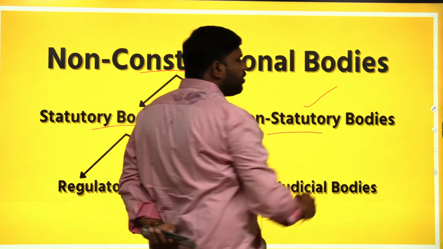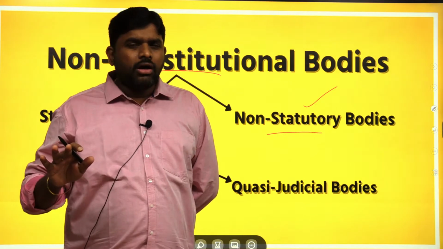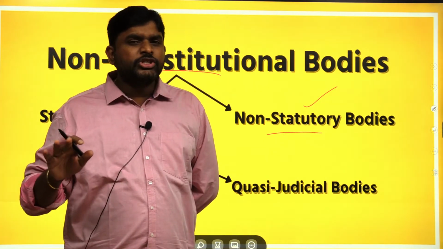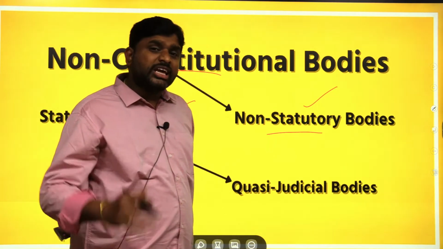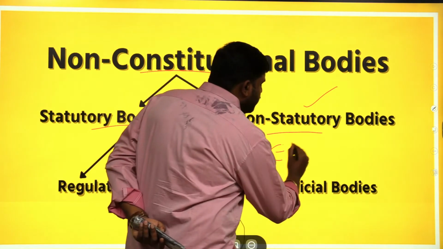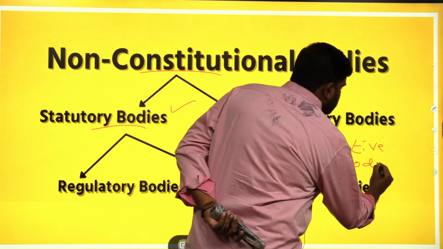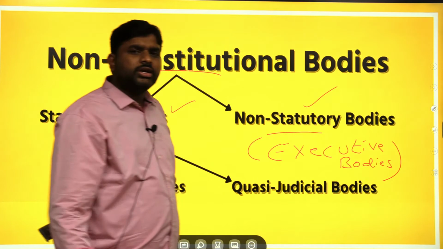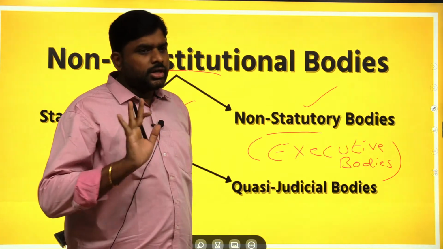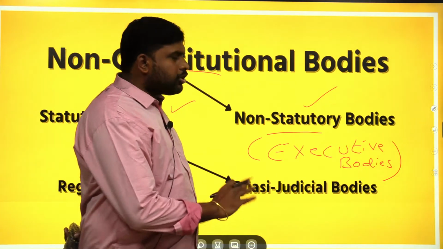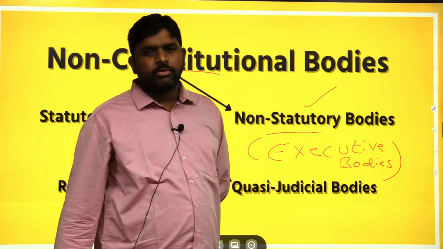Whereas non-statutory bodies are those which don't have any legal backing, which are not formed because of law or a legislative procedure. These non-statutory bodies are also called executive bodies. The bodies which are formed because of an executive resolution are called executive bodies, which are also called non-statutory bodies.